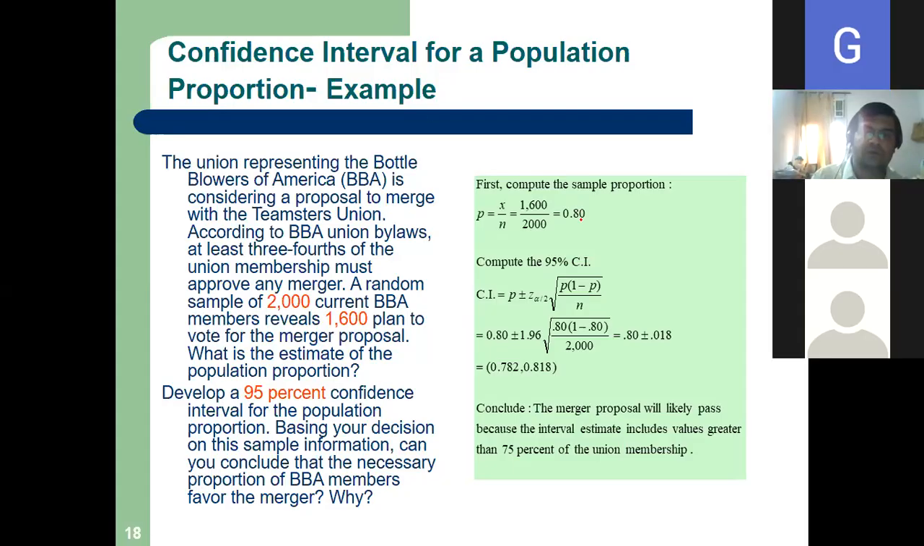Hello? Yes, sir. Now are you audible? No, there is a power cut actually. I think I have to change to my other network. Just hold on. Okay, sir.